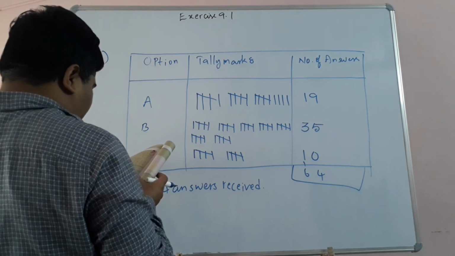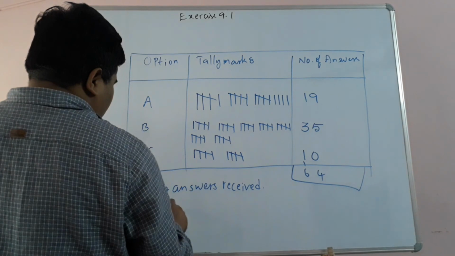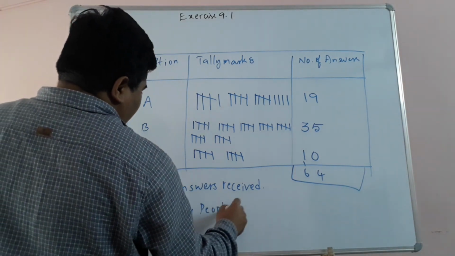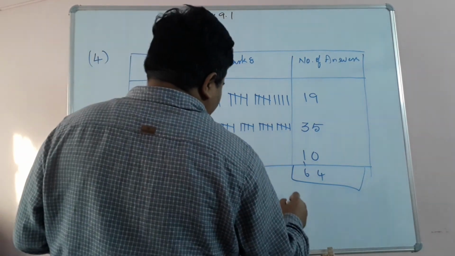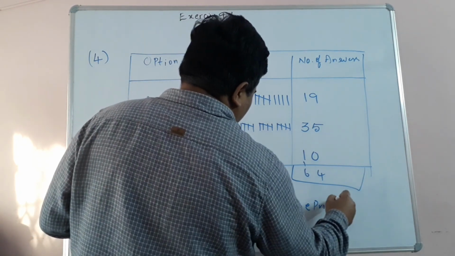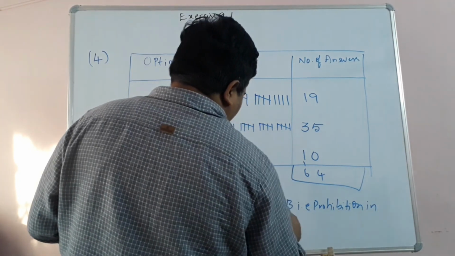Option B is prohibition in public places only. So the majority people's opinion is B, that is prohibition in public places.